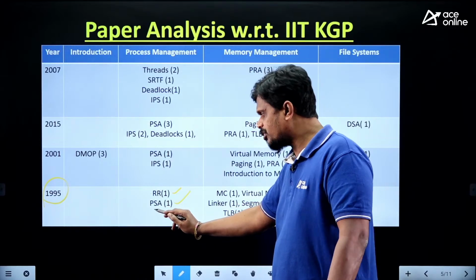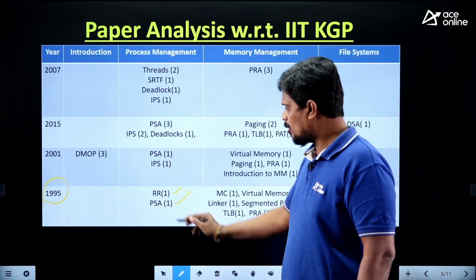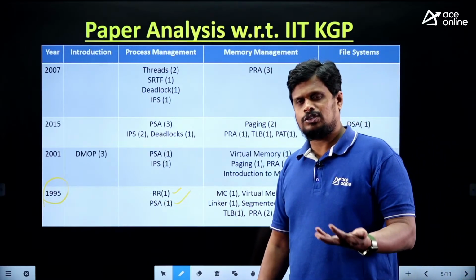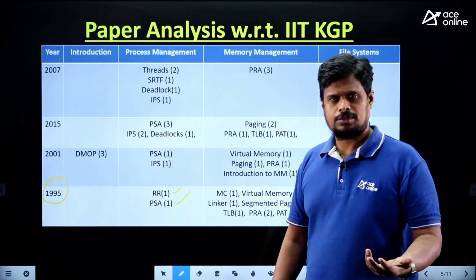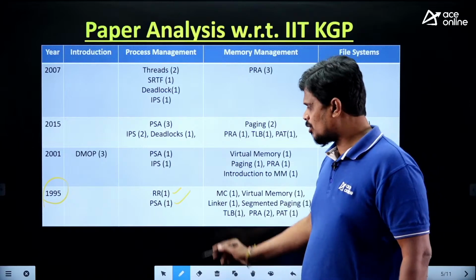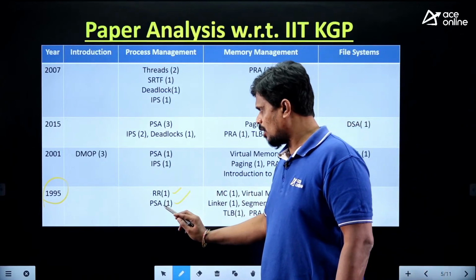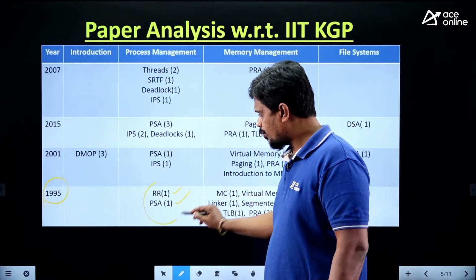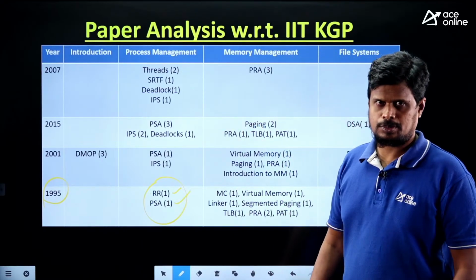And from the theory portion of process scheduling algorithms you have one question, like which of the following scheduling algorithms is most suitable for time shared systems. Such theory based questions were given. So overall, in 1995 you have 2 questions from process management.